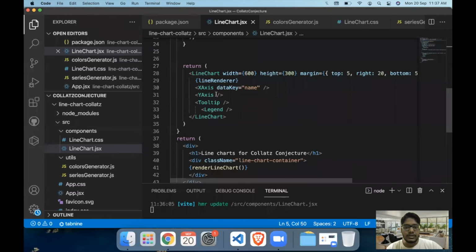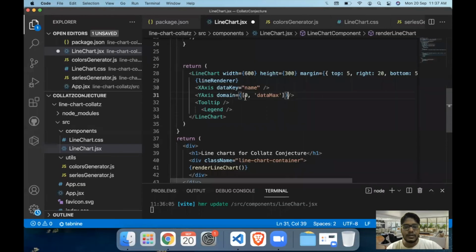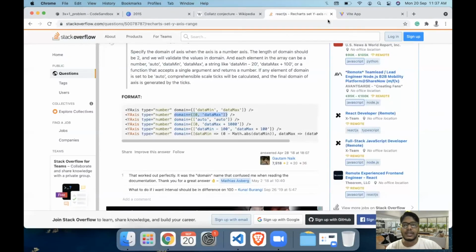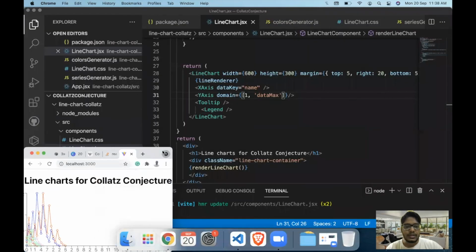So what we will do is, in this y-axis value, we'll set this domain. The domain contains the starting and the ending values. The starting value needs to be from 1 because we are starting the series from 1 and not 0, and the end value will be data max. So we have these values, and I don't know why the end value is not set properly as of yet.